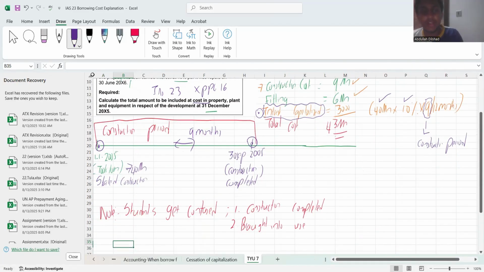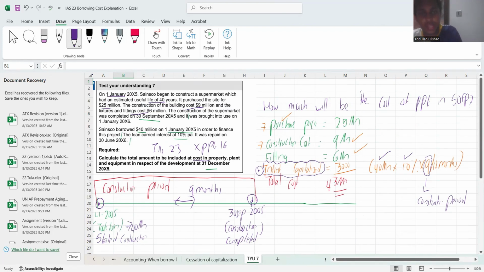Final point. Now, what I was planning on telling is normally students will get confused. Why will they get confused? Look at this part, okay? The construction was completed on 30th September 2005, right? And it was brought into use on 1st January 2006. Now, this is not a tricky part that the examiner is trying to test you on. He just wants to see whether you all have the knowledge or not, right?